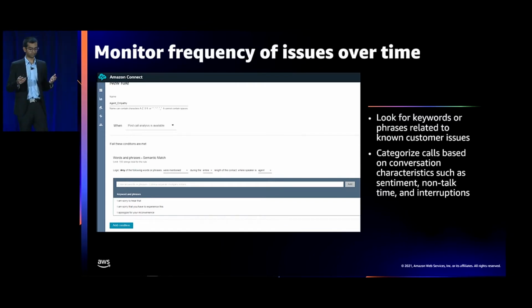Once you've defined these categories, based on keywords or phrases or conversation characteristics, you can then track the frequency of these issues over time. This information does not have to be limited to your contact center staff alone. Think of all the value that you can generate by making this data available to your product teams. They could very well be changing the direction of their product roadmaps to improve customer experiences based on these insights.